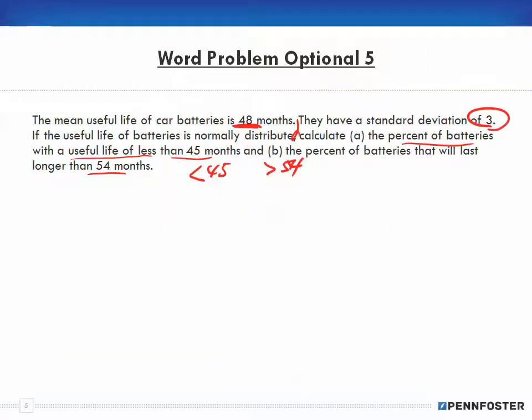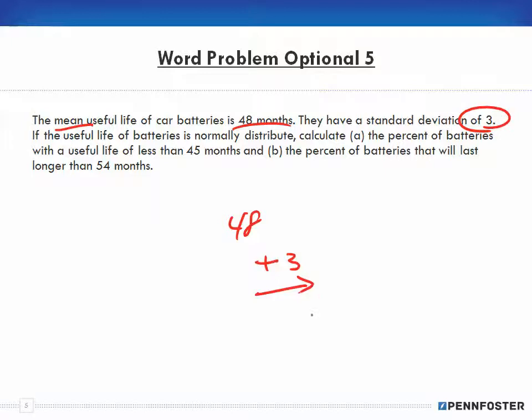My question says my mean useful life of a battery is 48 months, and it has a standard deviation of 3. So if I have 48 and a standard deviation of 3, that's going to be a plus 3 going in this direction for each deviation. So plus 3, plus another 3, so that's 1 full standard deviation, because this 3 represents the number of months.